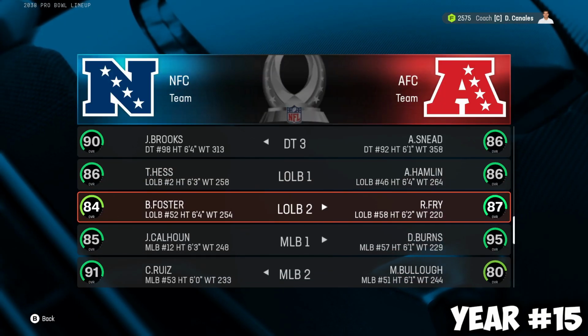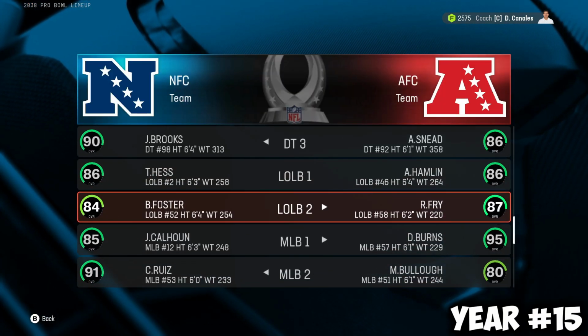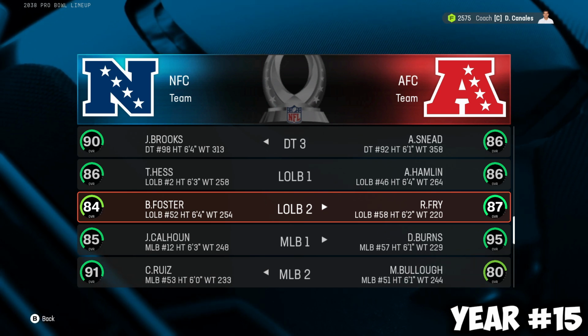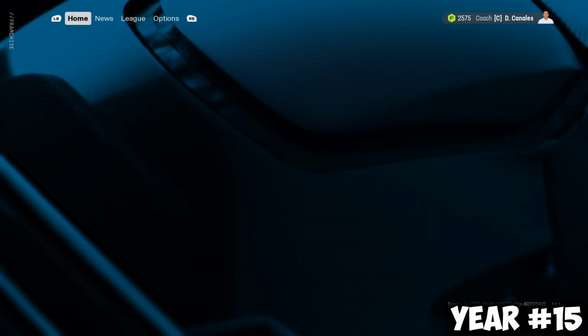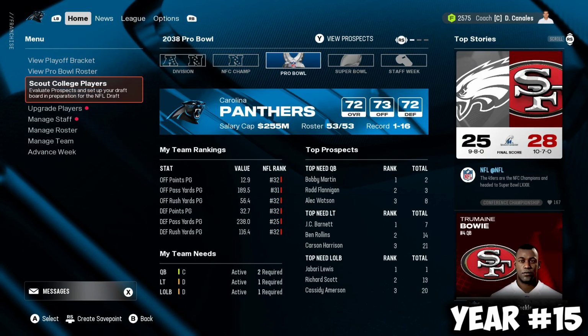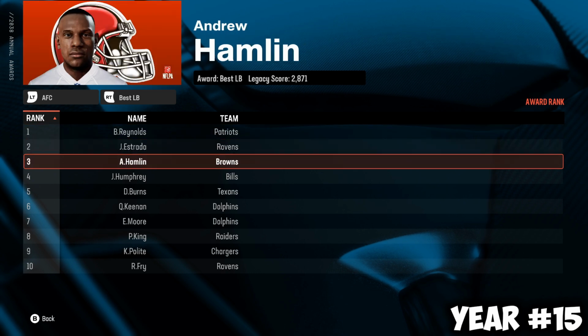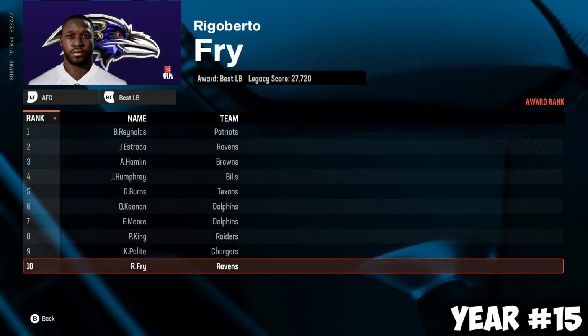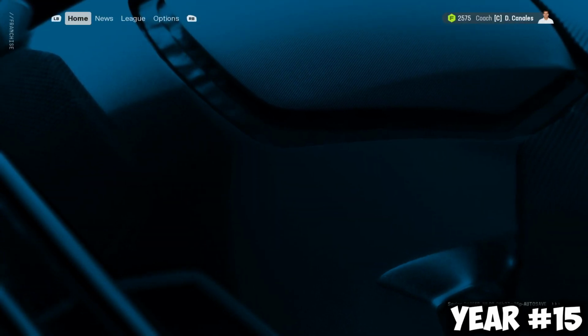He actually does make it. 87 overall on the AFC side. He's the 2nd left outside linebacker on the AFC side. Impressive. I didn't think that was a good enough season for a Pro Bowl, but he still gets it, keeps the streak alive. Rigoberto Fry is 10th, so he cracks the top 10 for the AFC side.